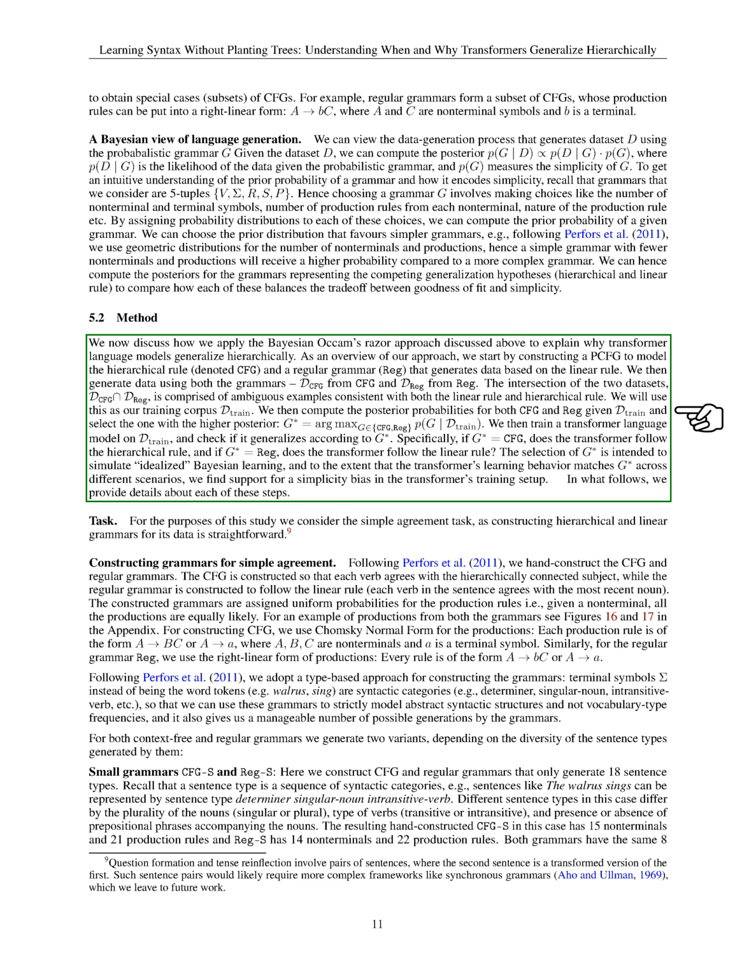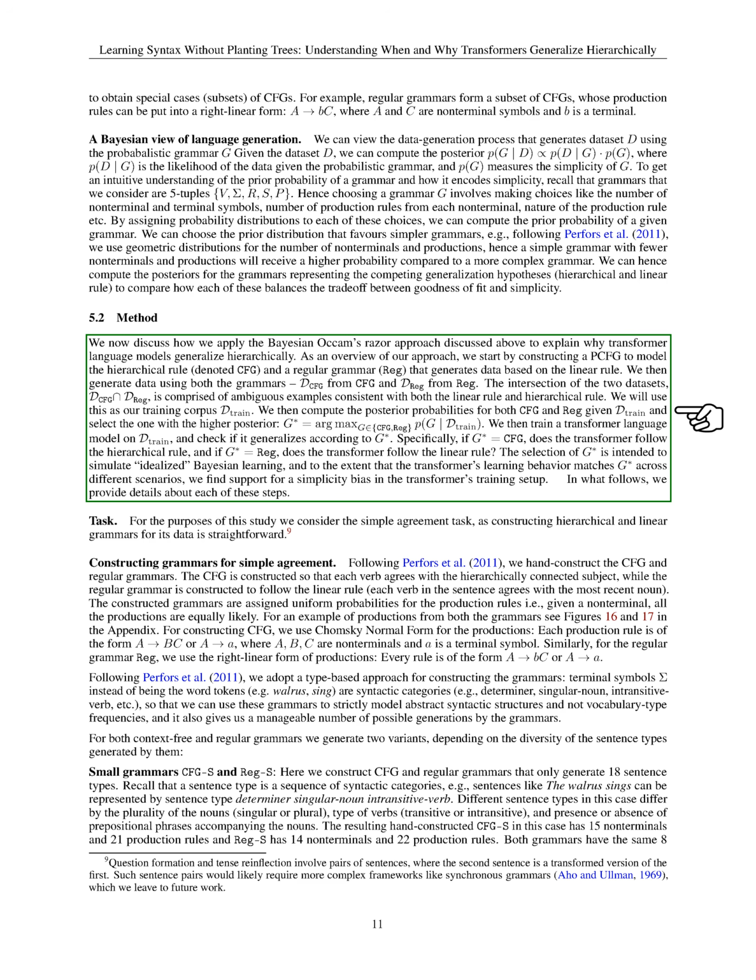The intersection of these datasets contains examples consistent with both rules, forming our training corpus D_train. We then calculate the posterior probabilities for both grammars given D_train and choose the one with the higher posterior: G* = argmax over G in {CFG, reg} of P(G | D_train).